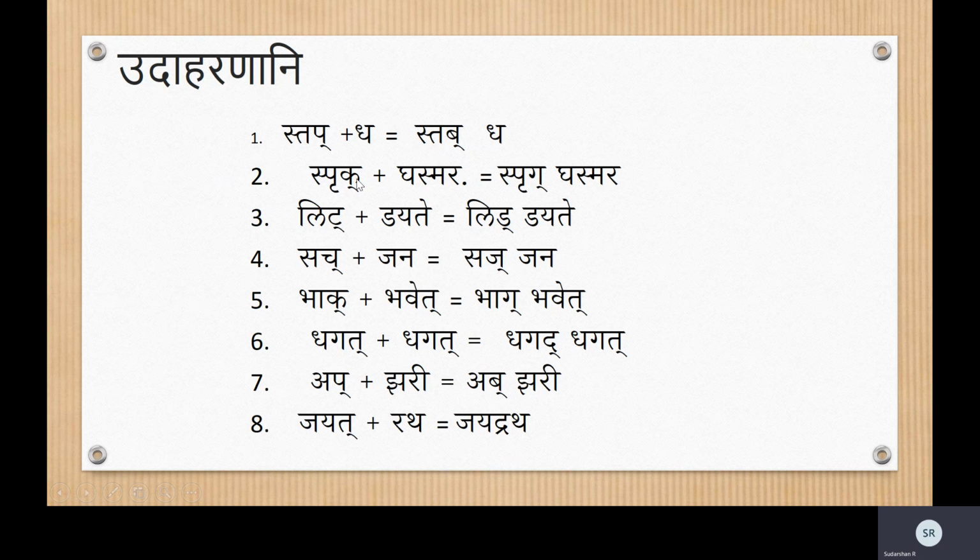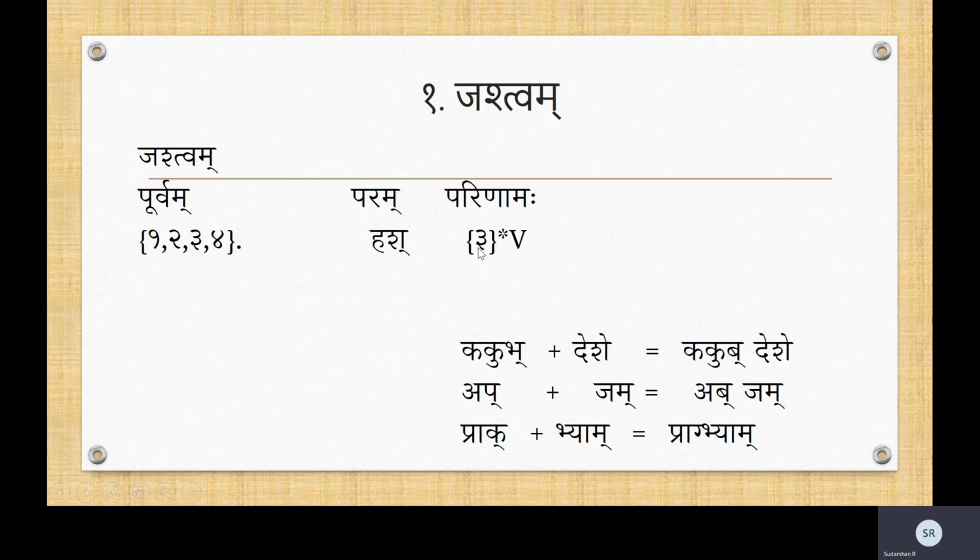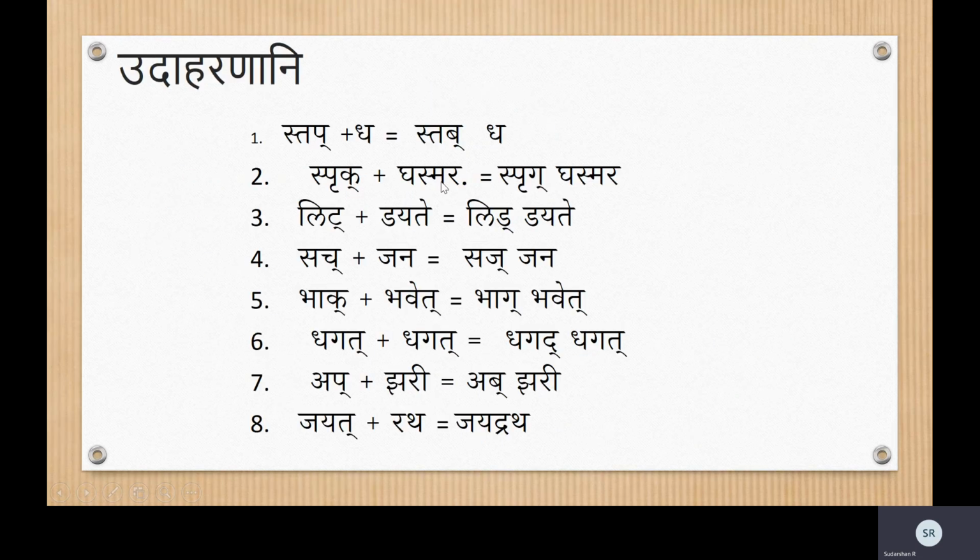Again, ka changes to its third letter. First, you have to check if the para is mridu or karkasha vyanjana. Is it a mridu or karkasha vyanjana? Yes, it is the mridu vyanjana. Does it satisfy this condition? Yes, it does. So you have to change it to the third letter. Ka changes to ga. It becomes sprig. Sprig ghasmara.